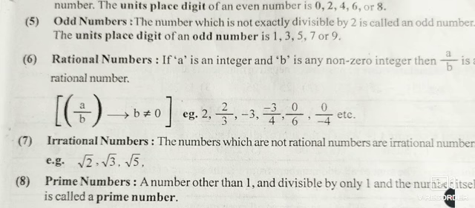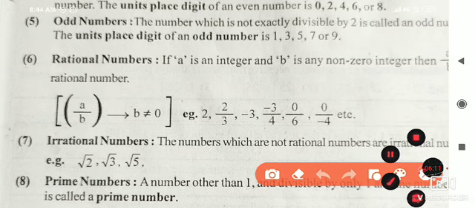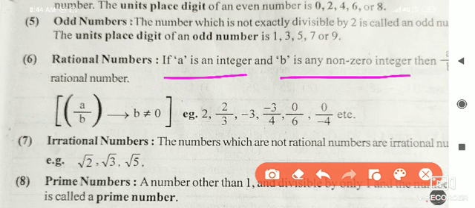Okay. Now moving towards the next, we will see the rational numbers. So which are the rational numbers? If you see here, as per the definition, you will notice that if a is an integer, b is any non-zero number, then a upon b is a rational number. This is, suppose, a upon b. This is a rational number. Means a is an integer.